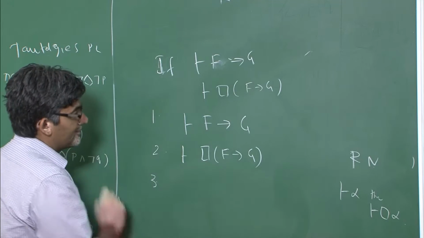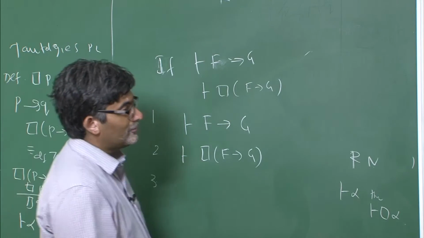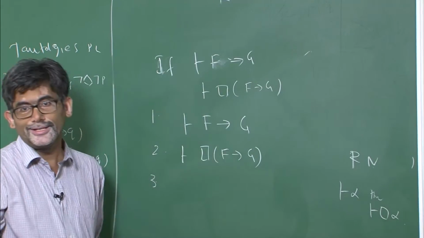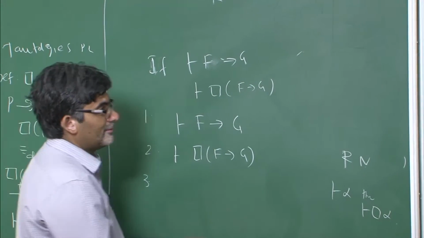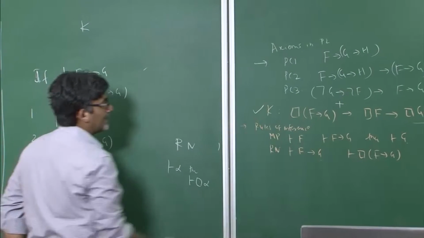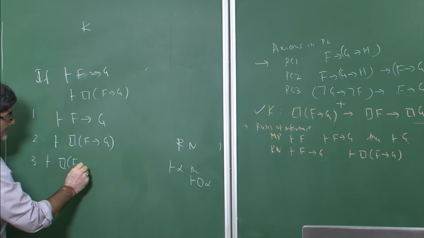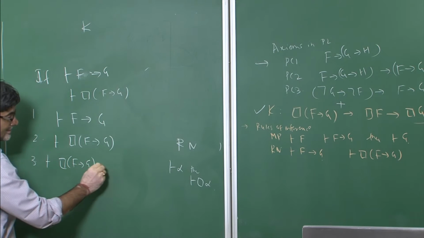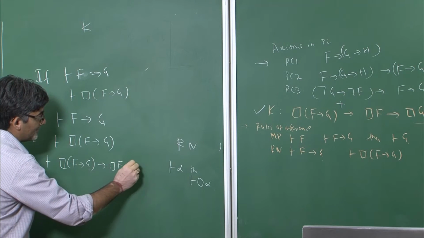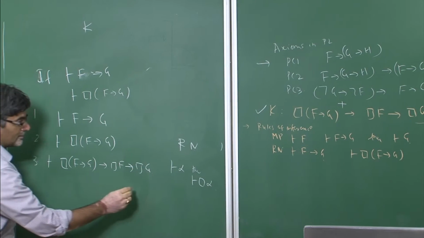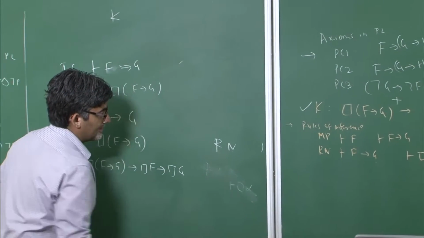Now step 3, we need to use only those things which are listed on the board. You should not borrow any other axiom here. So now we use axiom K. K tells us that necessity of F implies G implies that necessity of F implies necessity of G. This is the K axiom.